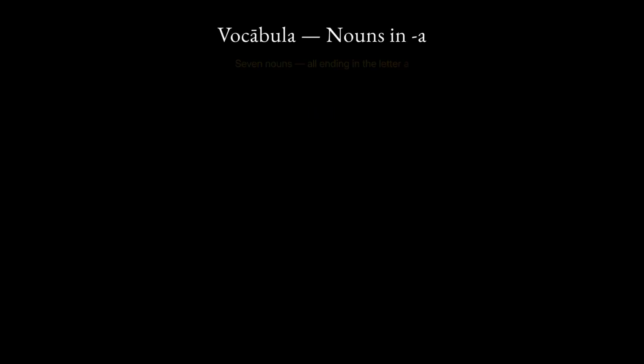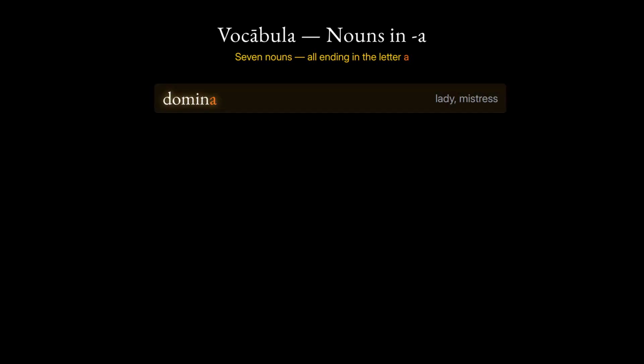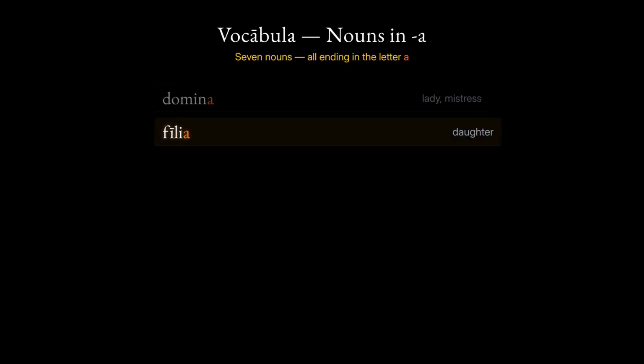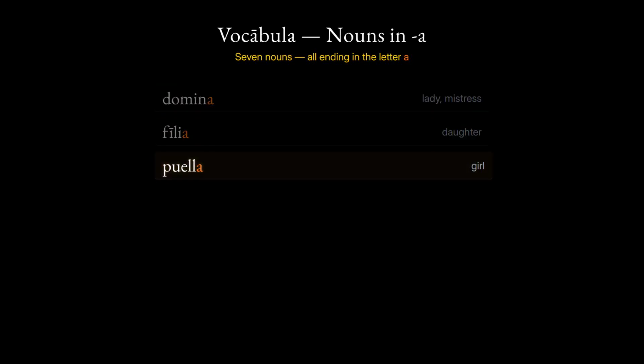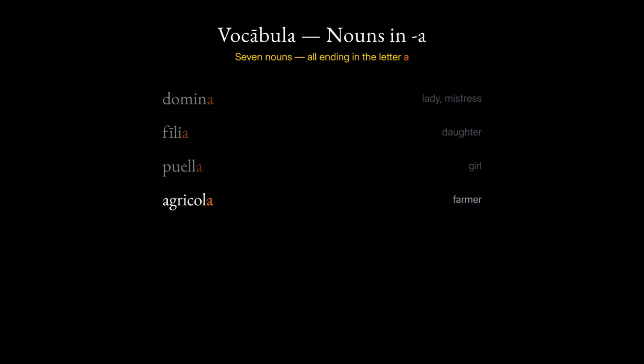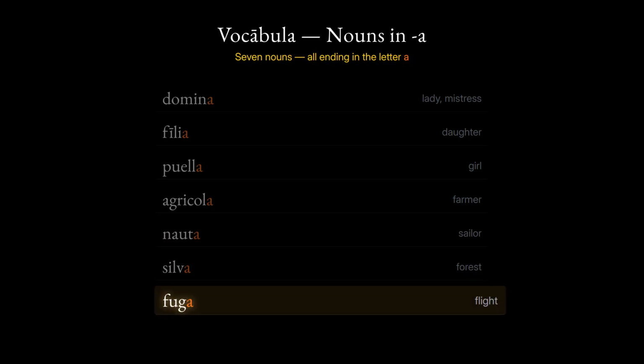14 new words for this lesson. First, 7 nouns, all ending in the letter A. Domina, lady or mistress. Fīlia, daughter. Puella, girl. Agricola, farmer. Nauta, sailor. Silva, forest. Fuga, flight. 7 more.